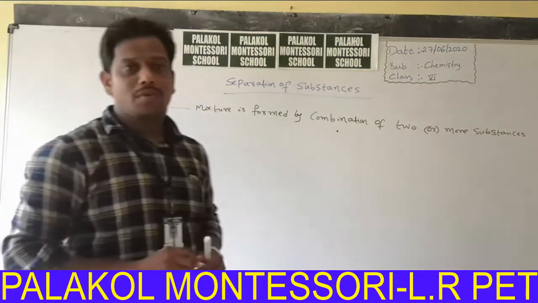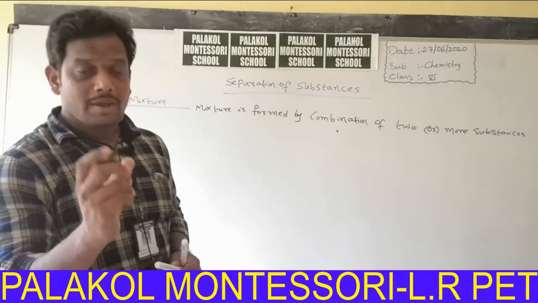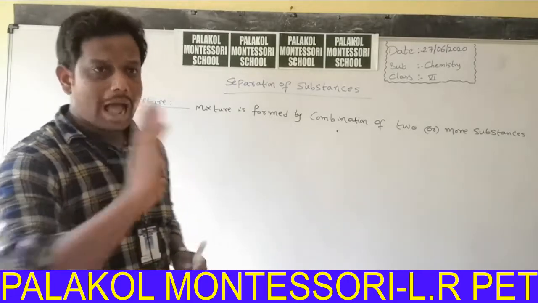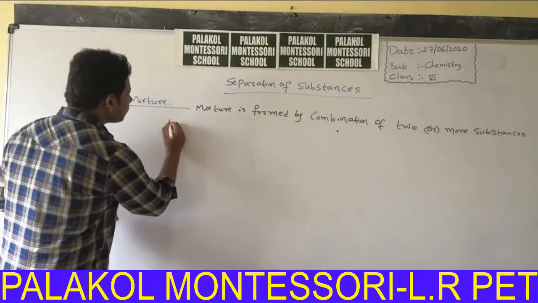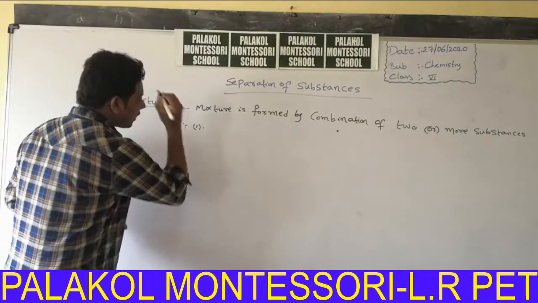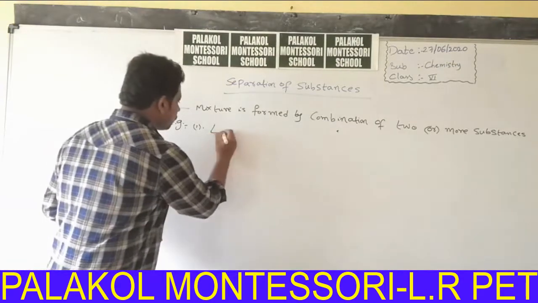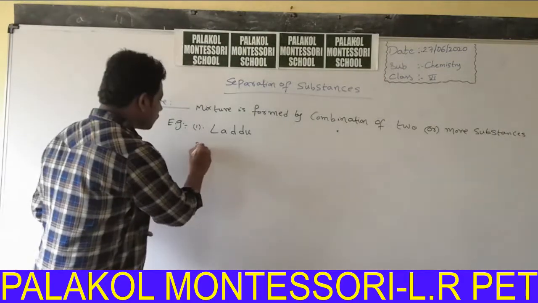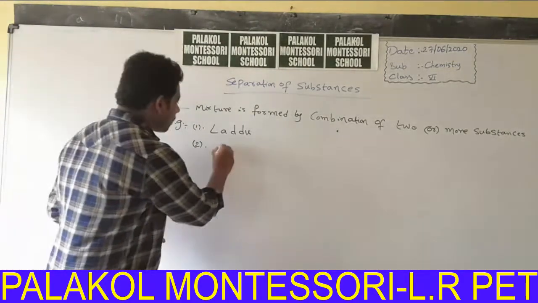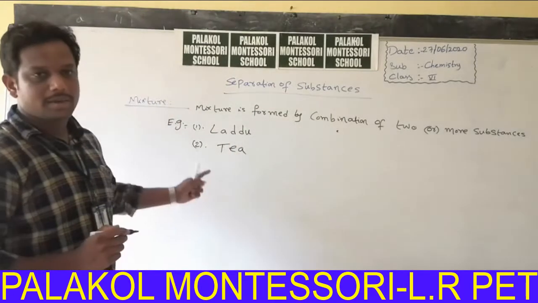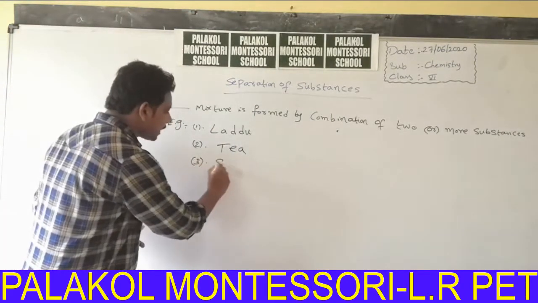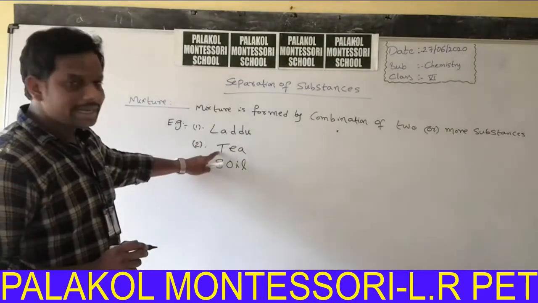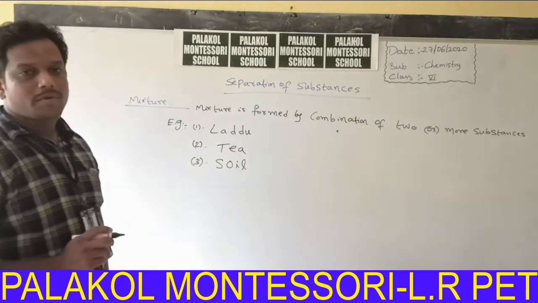Can we give any example for a mixture? When you add two or more substances, we get a mixture. I will give some examples. Example one: laddu, a sweet laddu, is an example for a mixture. Tea or coffee is an example for a mixture. Third, soil, in Telugu nela, is an example for a mixture.